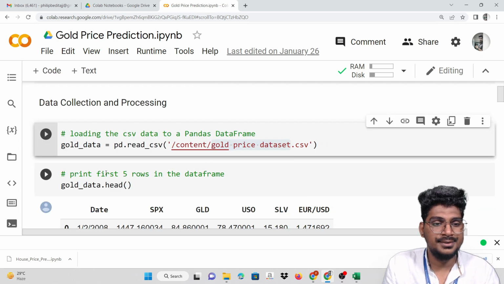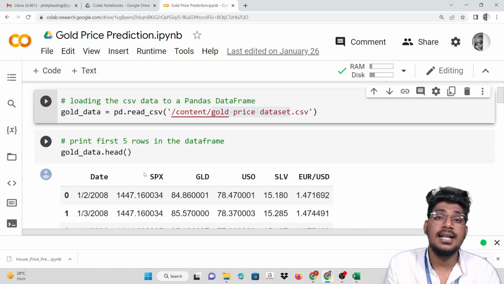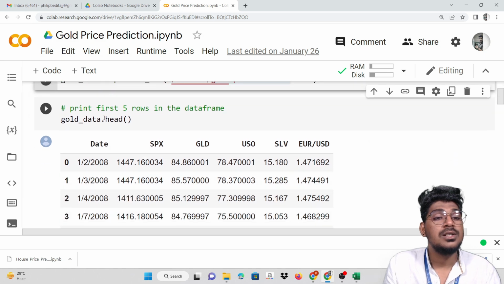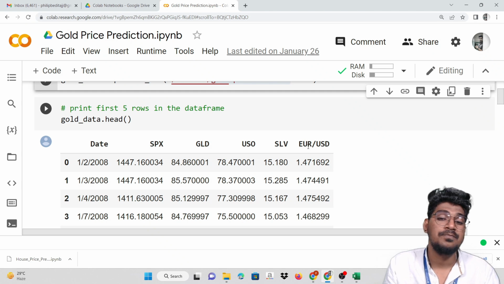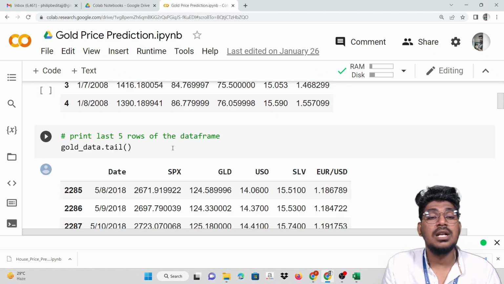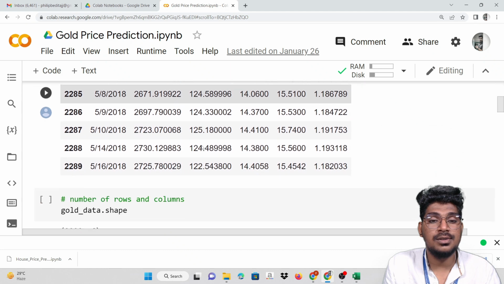Now we need to display the first 5 rows to confirm that this particular data set is loaded. So the gold data.head function will display the first 5 rows. The data will be like this: the date, and also the SPX, GLD, USO and silver, and also this is the Euro and US dollar. Okay, this is the dollar. Now the last 5 rows of this particular data, that is the dot tail function, you can see here. These are the last 5 rows.